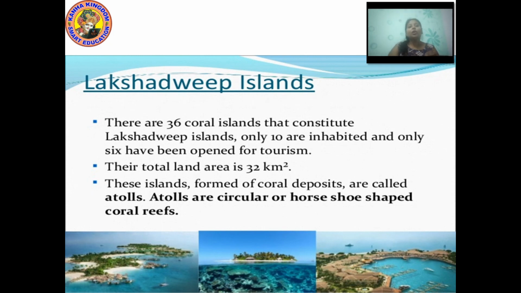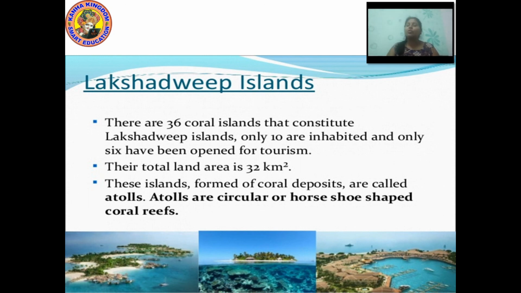These islands form from coral deposits. Coral means there are many aquatic animals and plants found here. They are called atolls. Atolls are circular or horseshoe-shaped coral reefs.